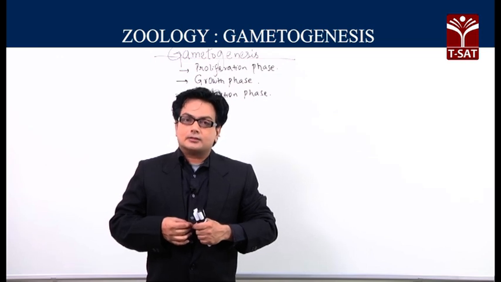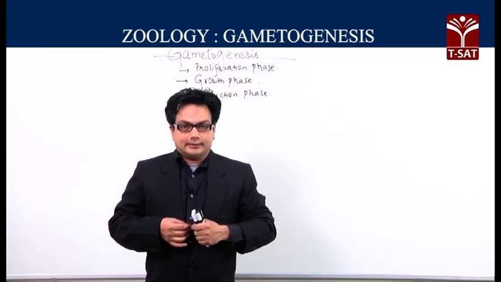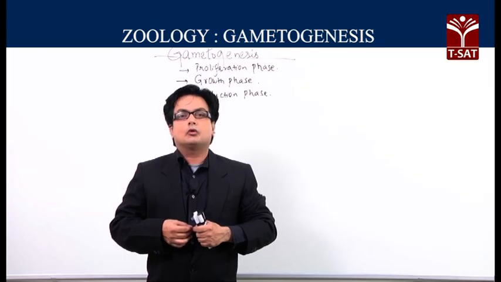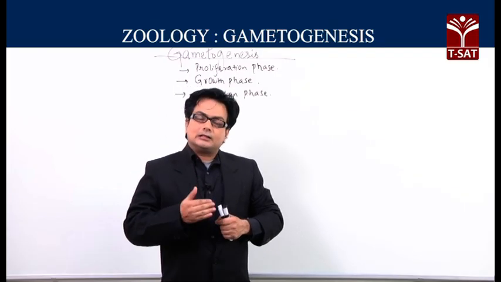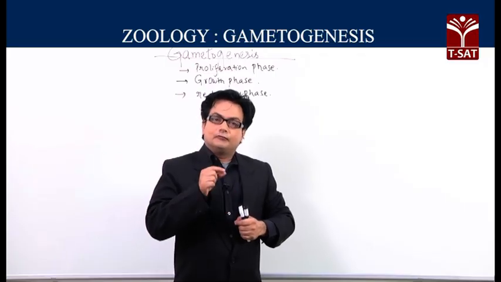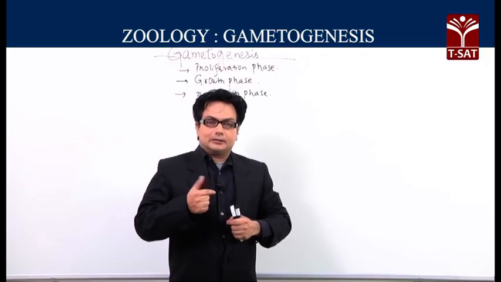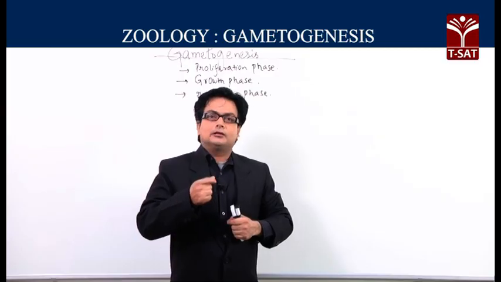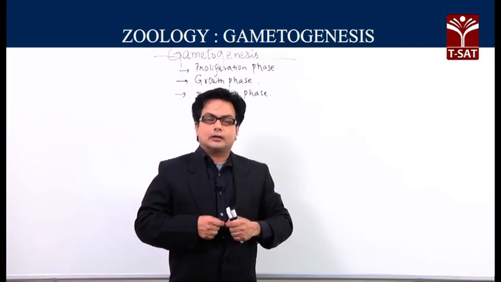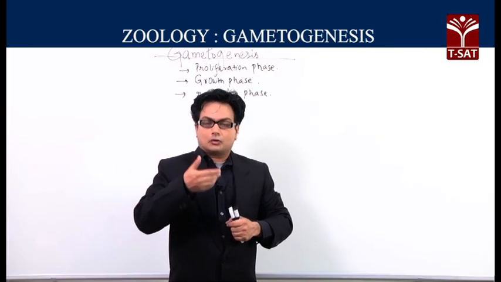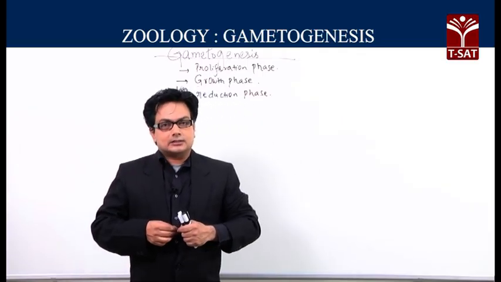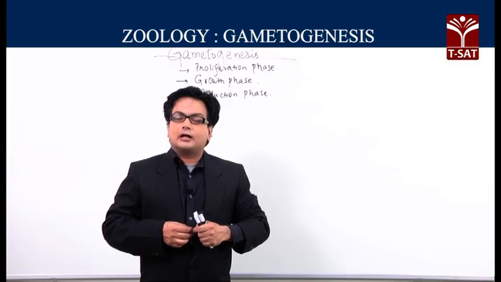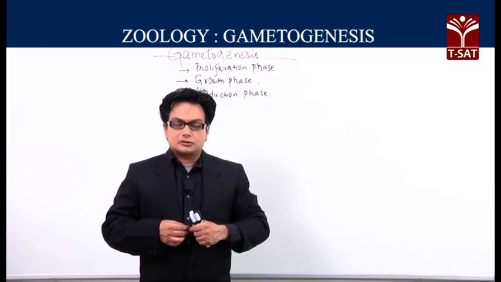Within the gonad, the fundamental layer which is essential for the making of the gametes is the germinal epithelium. That means within a gonad there will be germinal epithelium. The germinal epithelium present within the gonad will perform several steps, ultimately resulting in the production of a haploid cell by name the gamete.